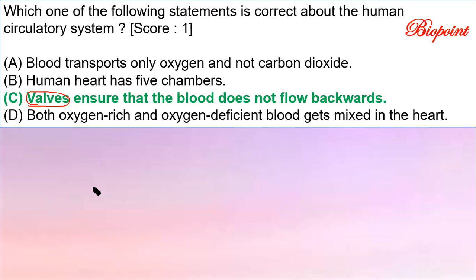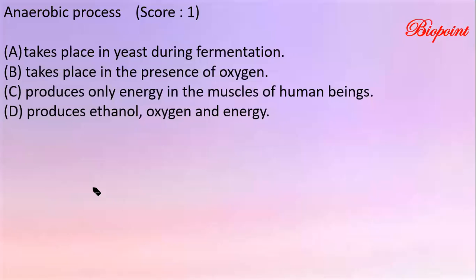Just have a look at this, because if this comes as a question, you have to write it. These two are the tricuspid valve, and these two are the bicuspid or mitral valve present on the left side. So tri belongs to the right side and bi belongs to the left side of the heart. This is the correct answer for the question. If you write the answer as option C along with the statement, you would get full marks. That's 1 score out of 1.